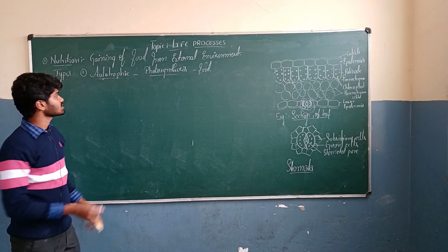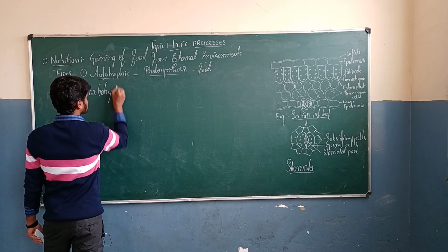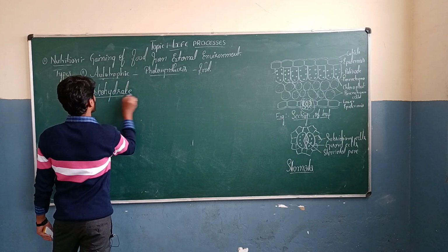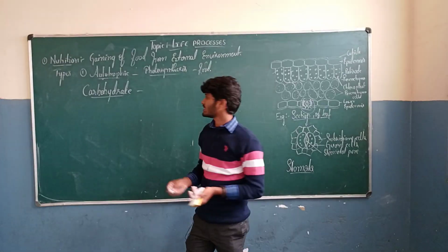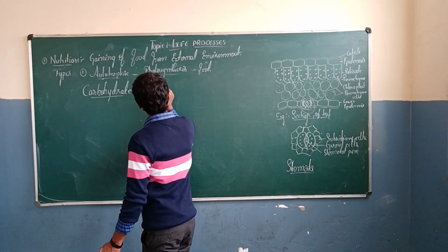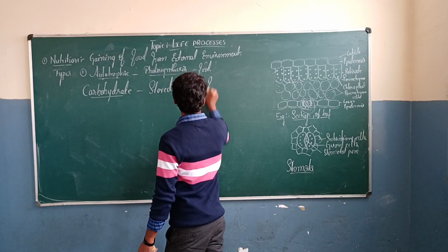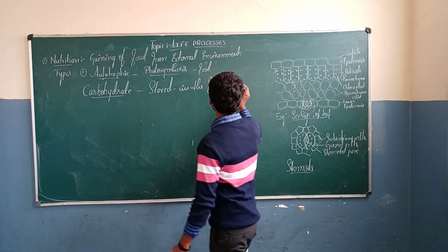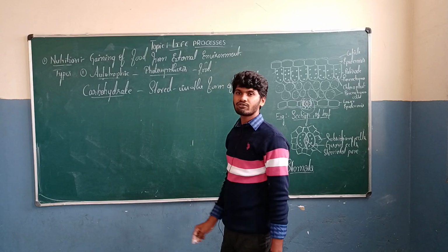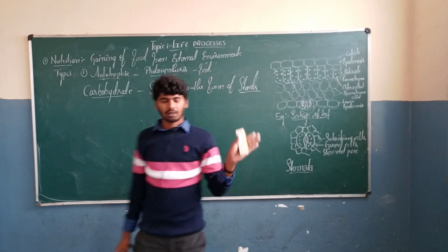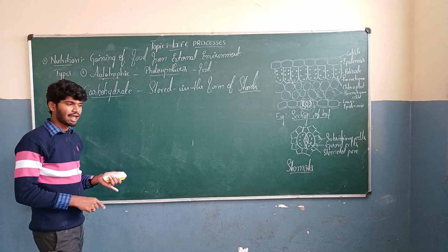So the product of photosynthesis is carbohydrate, isn't it? Carbohydrate is a storable form of energy. Carbohydrate is stored in the form of starch, so that starch can be stored in the plants, usually in the stem of the plants, in the roots of the plants.